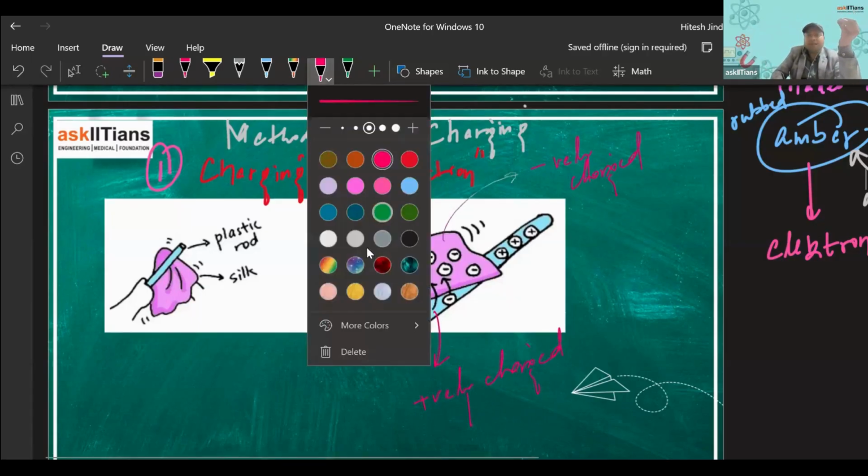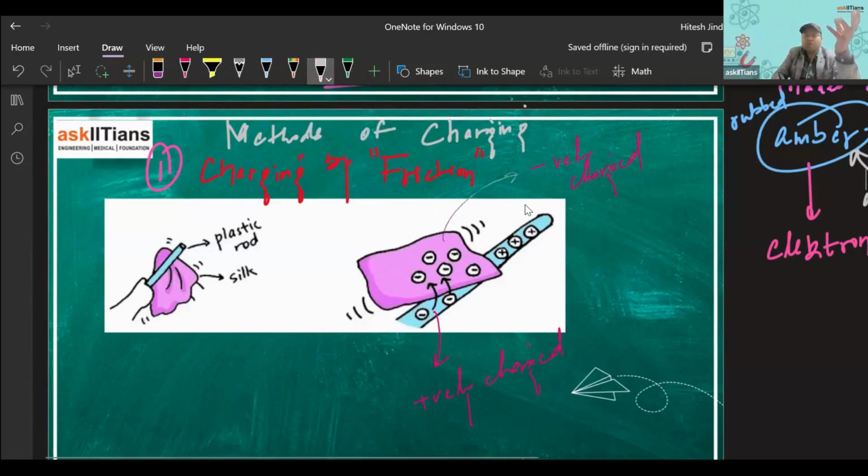Why has this plastic rod not become negatively charged? That depends upon the material from which it is being rubbed.